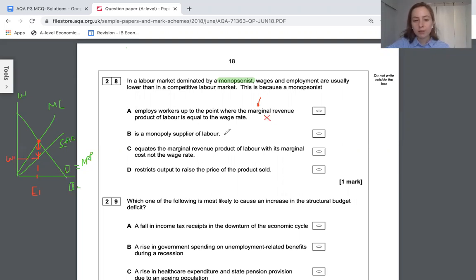So monopoly supplier of labor, that's not true. Monopsonies are a monopoly buyer of labor. And equates the marginal revenue product with its marginal cost. That's what we did. We did not pick the wage rate. Yeah, that seems about right. This D is wrong because that's describing a monopoly, which is not a monopsonist. Sometimes they coincide, but they're a bit different. This is talking about the labor market. Monopoly is more about the product market.